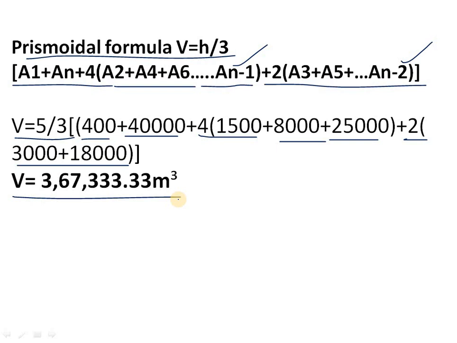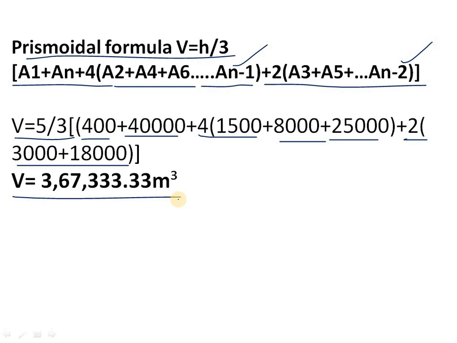Then we will get the value as 3,67,333.33 m3. We can apply it in the calculator: double brackets, 400 plus 40,000 plus 4 into bracket 1500 plus 8,000 plus 25,000, close the bracket, plus 2 into bracket 3,000 plus 18,000, close the double brackets.